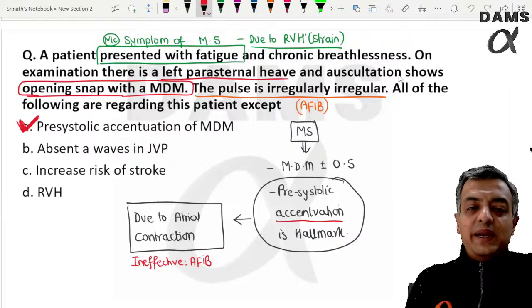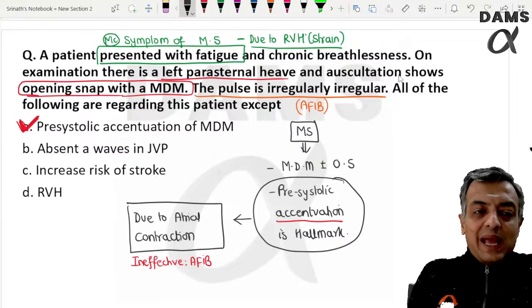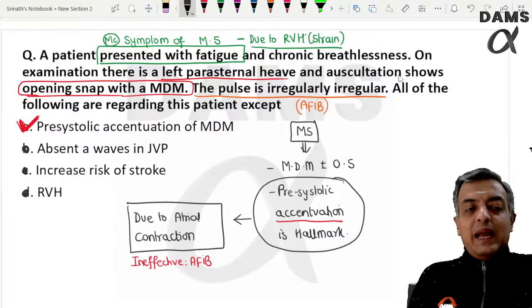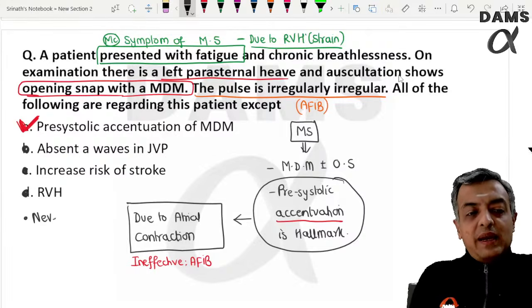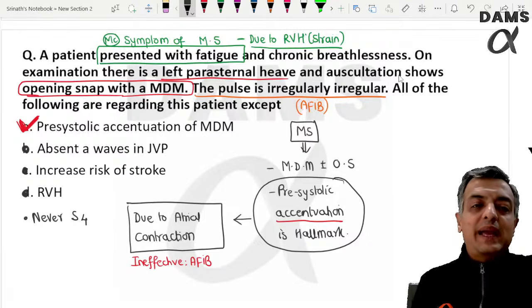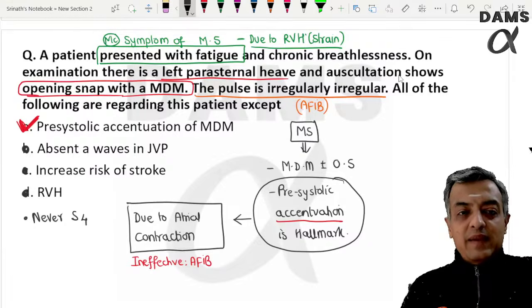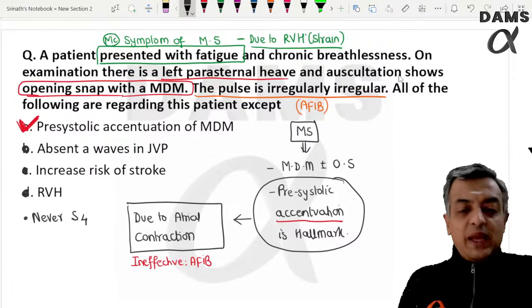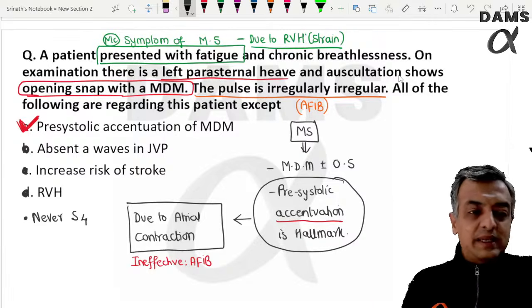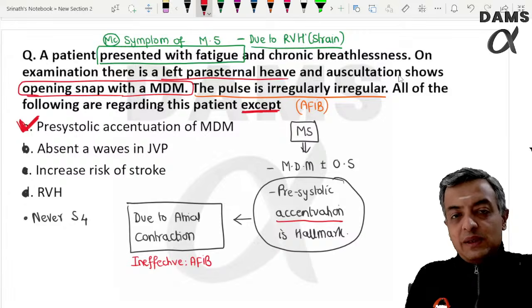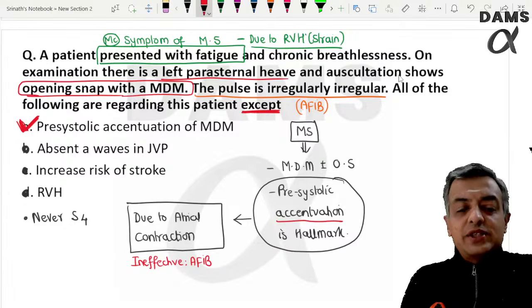Once the patient has atrial fibrillation, there will be an absent A wave on the JVP. There is increased risk of stroke. There is right ventricular hypertrophy, and there can never be an S4. We have studied that. Even if the patient is in chronic heart failure, S4 can never occur in atrial fibrillation because of ineffective atrial contraction. That is why the answer is option A. This cannot occur even though the disease is valvular mitral stenosis.